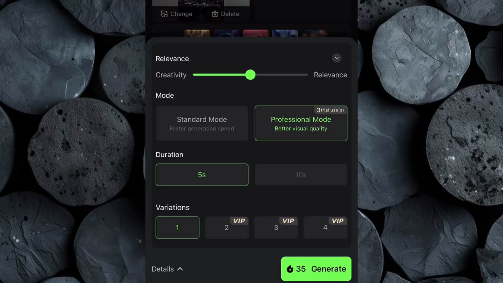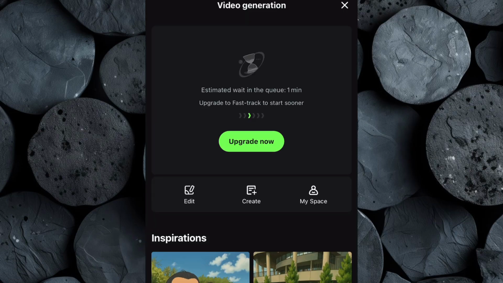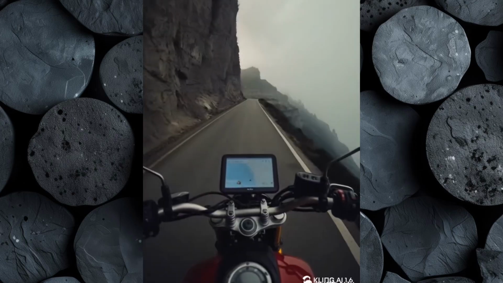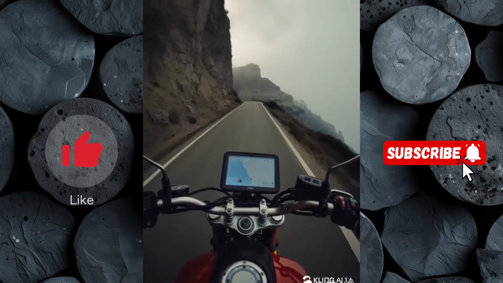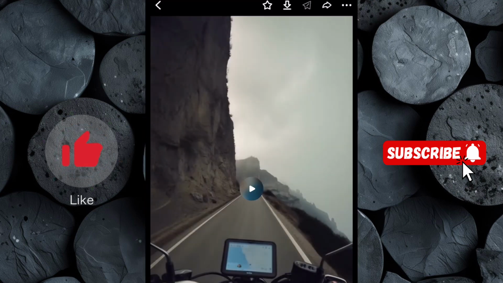Make sure the mode is set to standard for faster generation, and keep the duration at 10 seconds. Just like the previous clip. Once everything looks good, hit generate and let Kling AI work its magic again. It will process the prompt and the new frame, creating a seamless continuation that blends perfectly with the first clip. When the second clip is ready, preview it. Download the second video to your device.